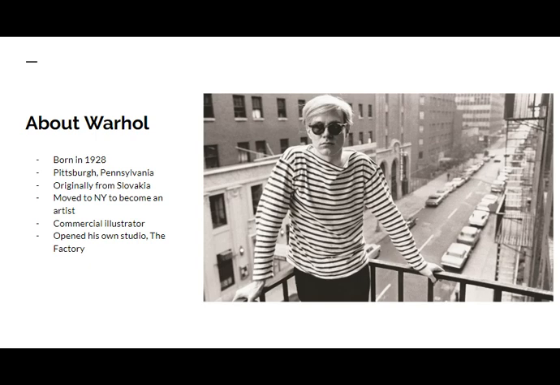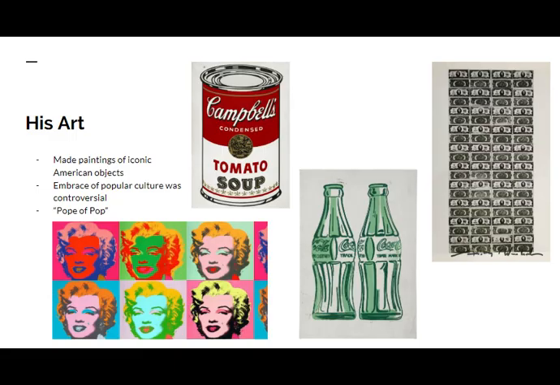He started out as a commercial illustrator, which means that he made imagery for advertising agencies and designers. He later opened his own art studio, which he called The Factory. The Factory became a kind of clubhouse for artists, playwrights, and celebrities. Warhol was famous for his silkscreen printmaking process. This allowed him to repeat the same basic image and to create many variations on the same theme.